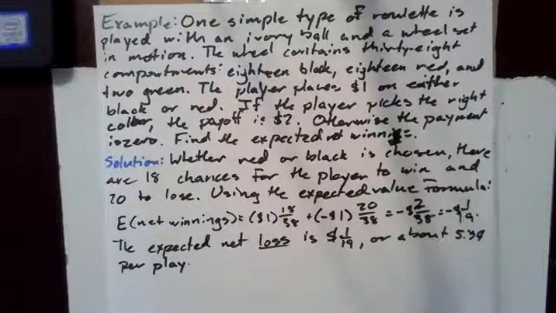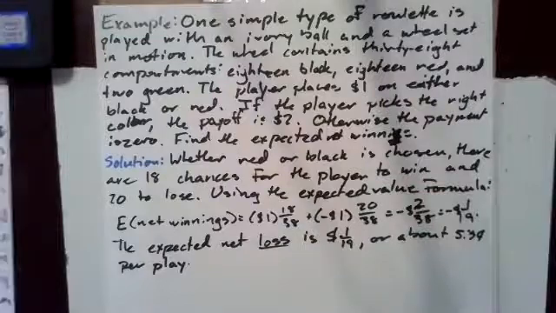One simple type of roulette is played with an ivory ball and a wheel set in motion. The wheel contains 38 compartments: 18 are black, 18 are red, and 2 are green. The player places $1 on either black or red. If the player picks the right color, the payoff is $2. Otherwise, the payoff is 0. Find the expected net winnings.